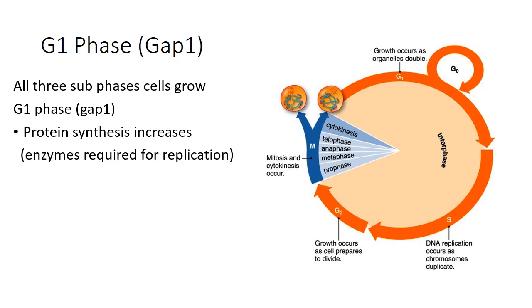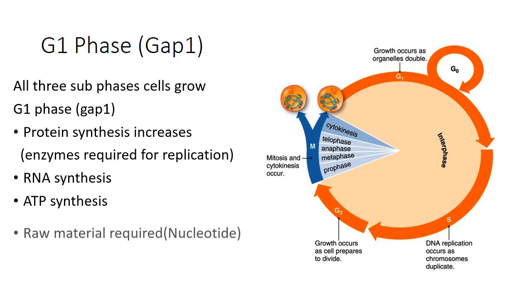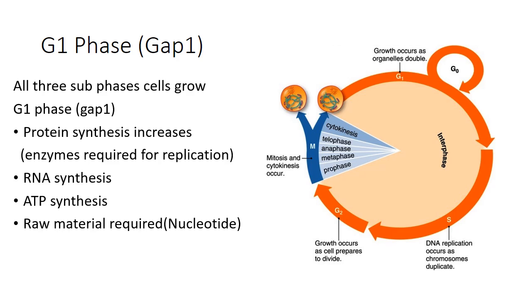In lower eukaryotes, in some plants, histone proteins are also synthesized here. RNA synthesis also takes place in this phase. ATP synthesis also goes up, and the raw material required for DNA replication, like nucleotides, is also synthesized in the G1 phase. And in this phase, as I already told you, the cell increases in size.